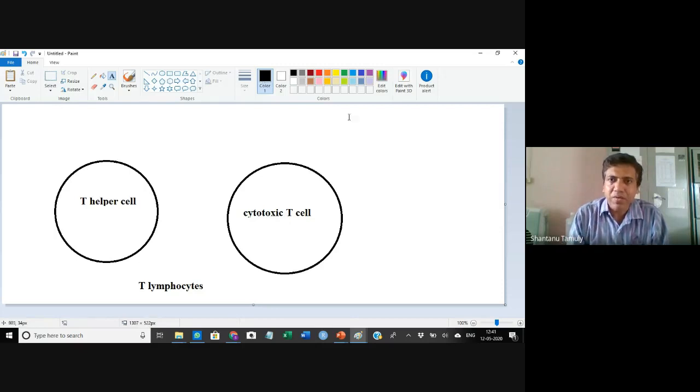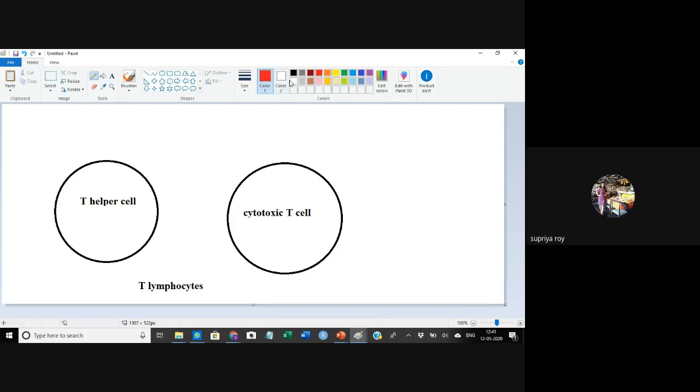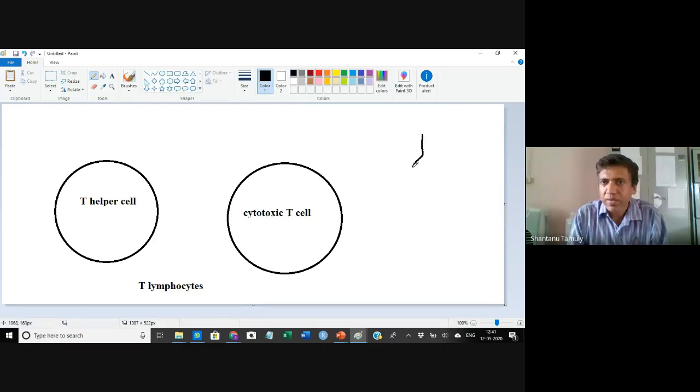Say, for example, in this case, what is done? We use an antibody that contains a fluorescent dye. Say this particular antibody contains a red color fluorescent dye.